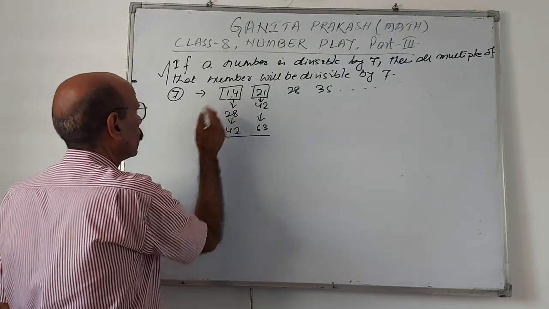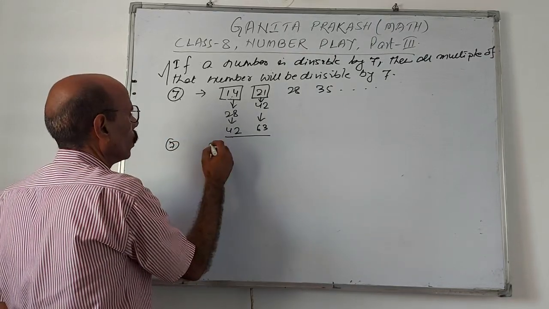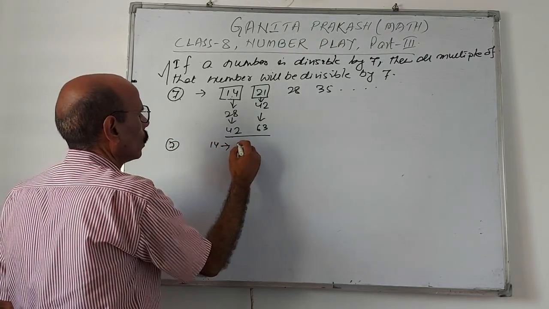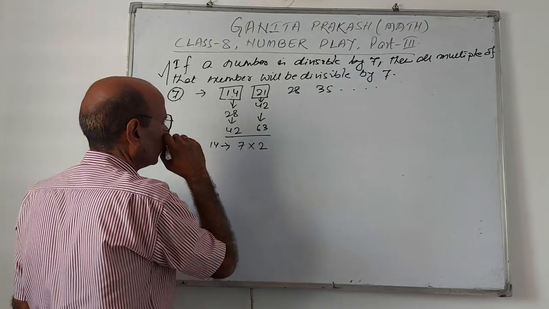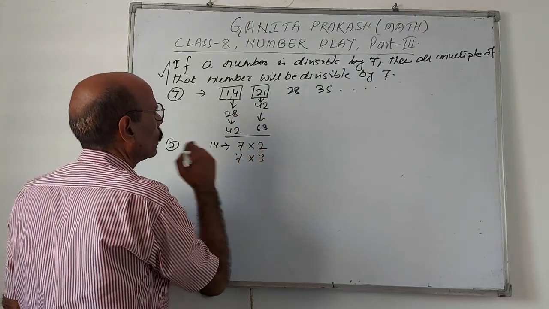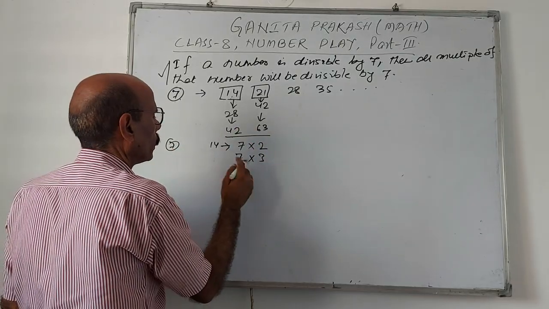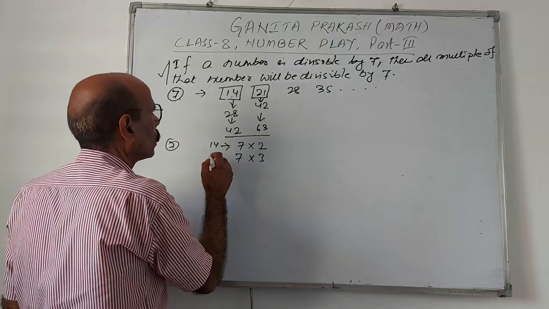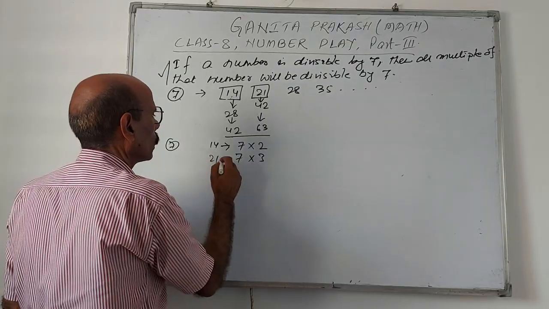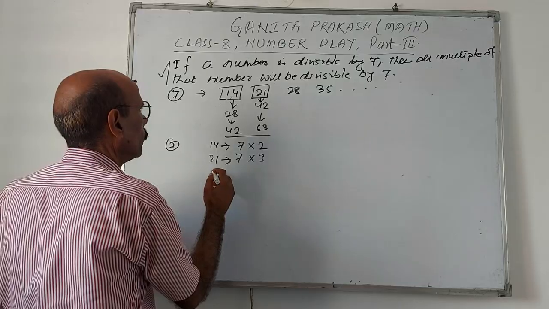Suppose like this, 14 means 7 into 2, 21 means 7 into 3, and take 28 also.